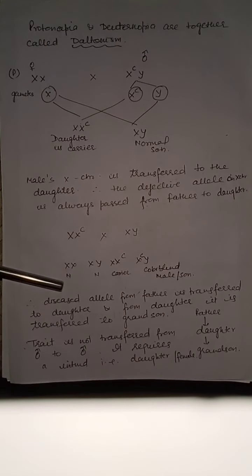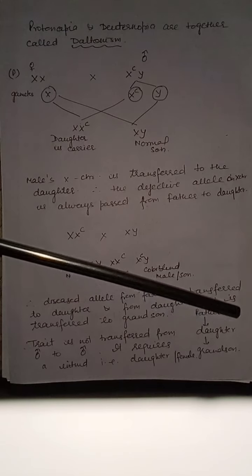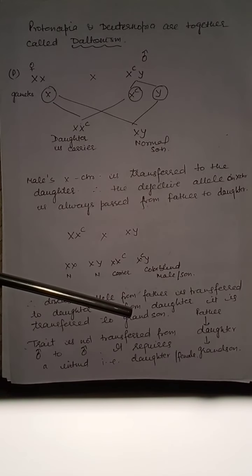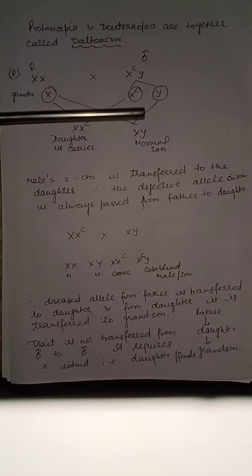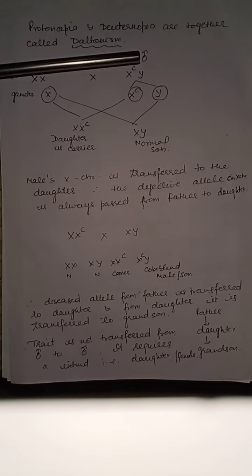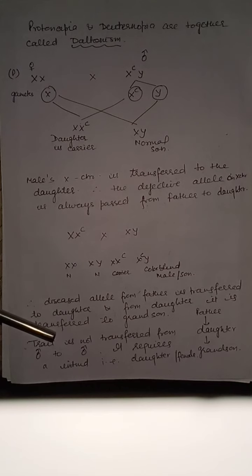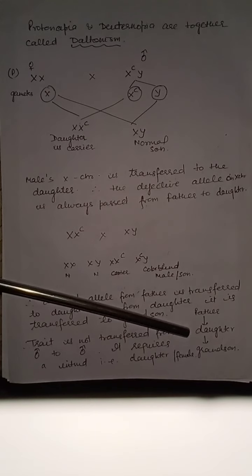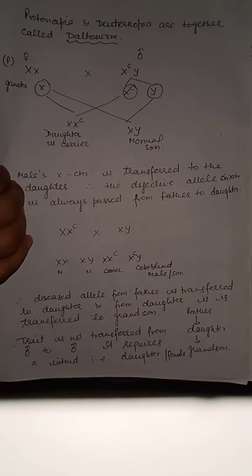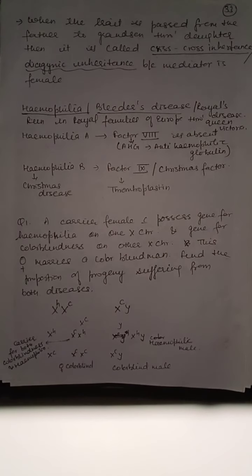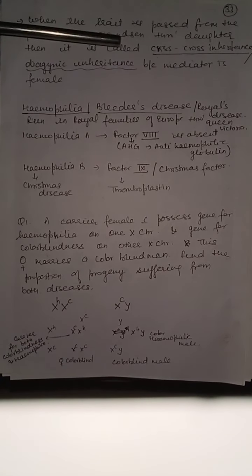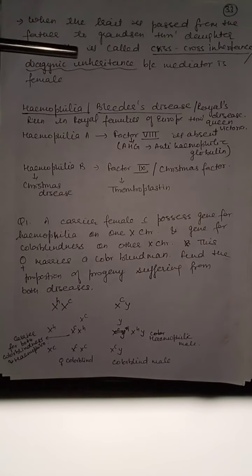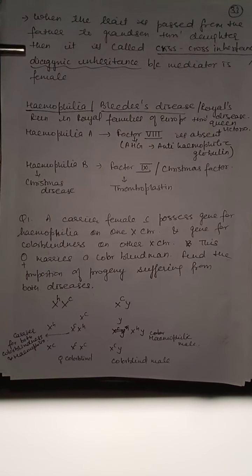Now, this disease allele from father is transferred to daughter, and from daughter it is transferred to grandson. That is, trait is not transferred from father to son, but it is transferred from father to daughter and then to grandson. This is known as crisscross inheritance. Trait is not transferred from male to male. It requires an intermediate female, that is daughter. So father to daughter, then to grandson. When the trait is passed from the father to grandson through daughter, then it is called crisscross inheritance or diagynic inheritance, because mediator is a female.